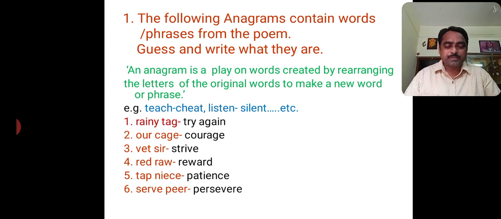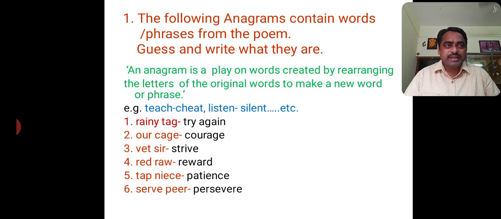The first question given in the English workshop is: the following anagrams contain words and phrases from the poem. Guess and write what they are. You are familiar with the word anagram. You have learnt what an anagram is. Now I am going to tell you again. An anagram is a play on words created by rearranging the letters of the original words to make a new word or phrase.